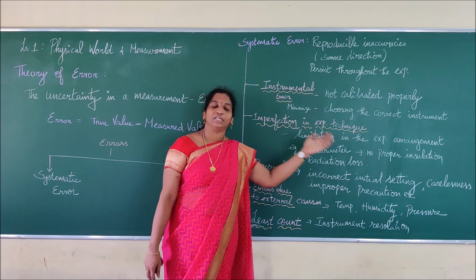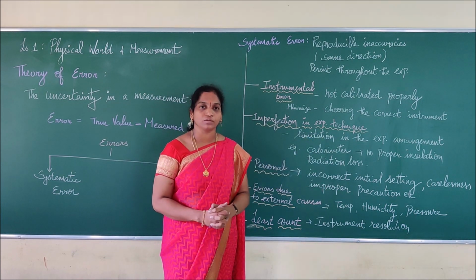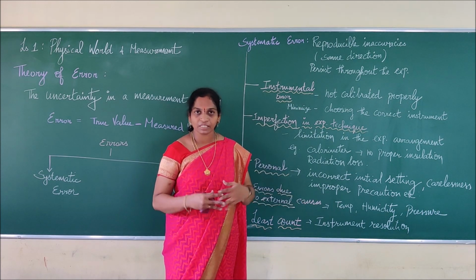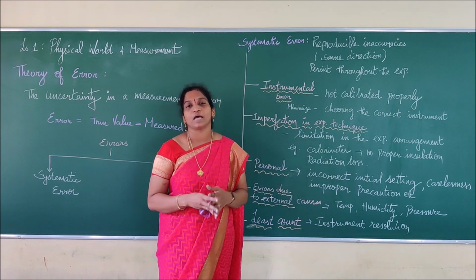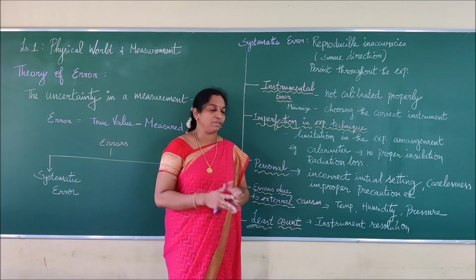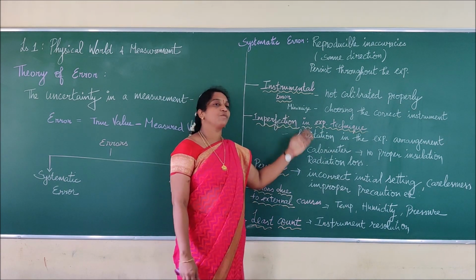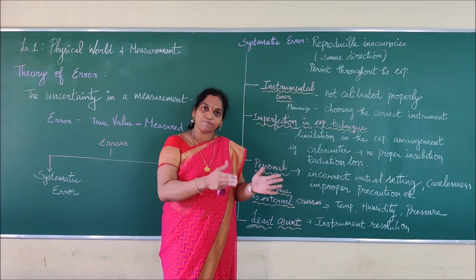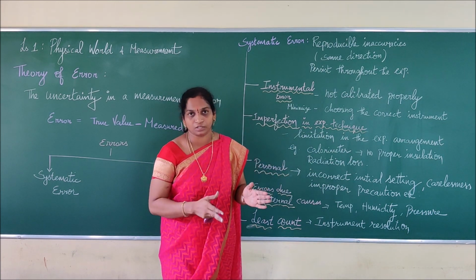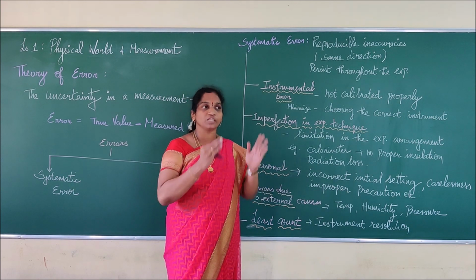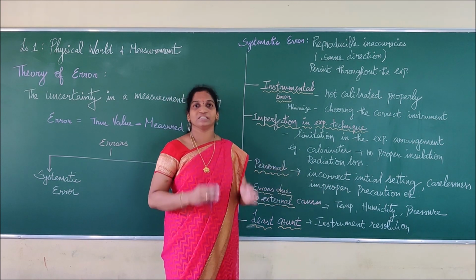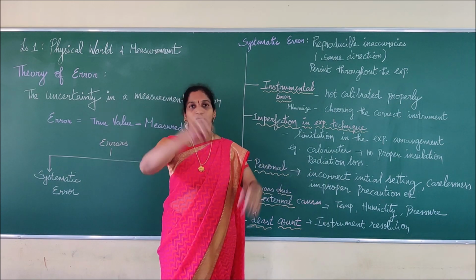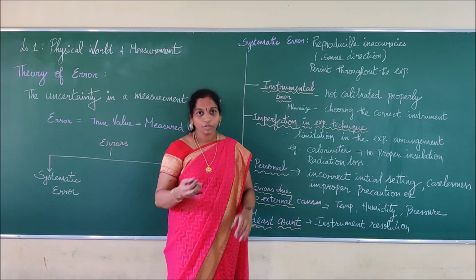Next we will go for imperfection in experimental technique. What do you mean by imperfection? I'm perfect, I'm imperfect. What do you mean by that? Perfect means everything is good. Imperfect means it's not proper. So that is the same thing. While doing an experiment, I have to take some steps to eradicate errors, right? We have to check the temperature, check the surroundings, everything. We will not go randomly and mix two chemicals, right? We have to know that.